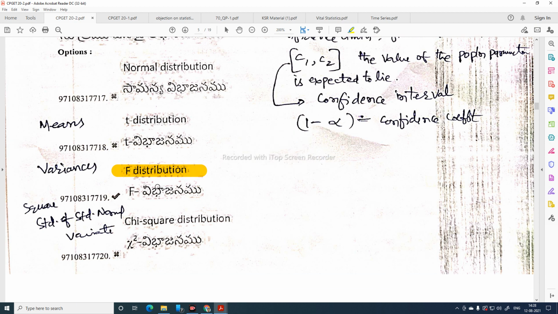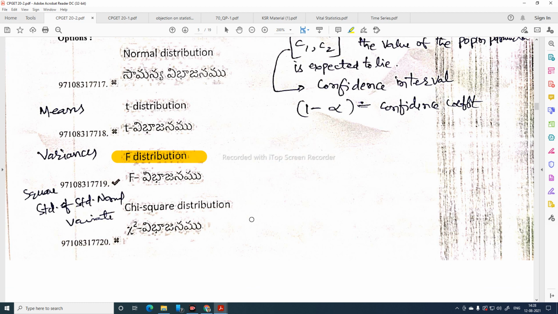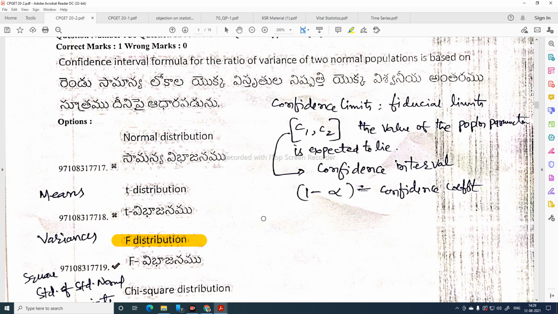F distribution is mainly useful for variances. Chi-square distribution is for association of two variables. The square of standard normal distribution is chi-square distribution.